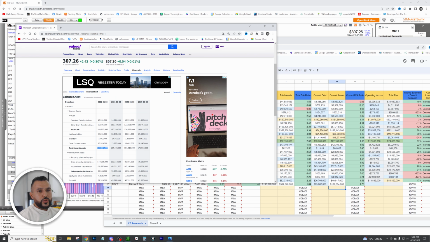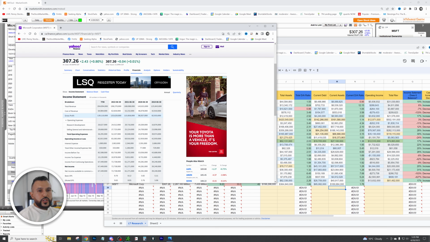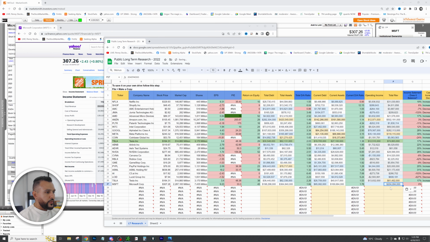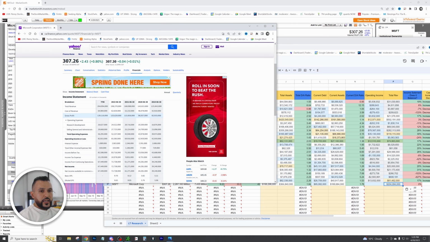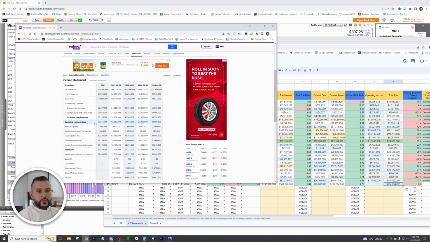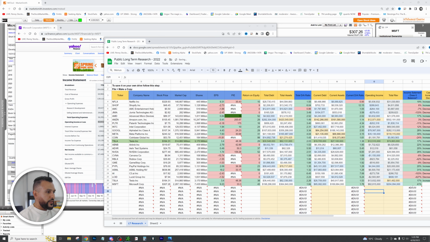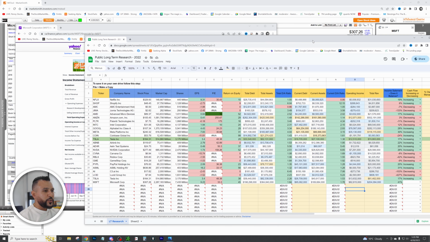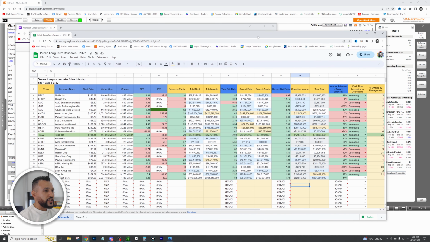So how do we do that? We're going to go to income statement. We're going to see the total revenue right here. We're going to plug that in. Perfect. And then we're going to look at operating income. All right, so operating income is right here. Boom, look at that, 41%. Man, you gotta love it. When the numbers are good, the charts really just show exactly that.